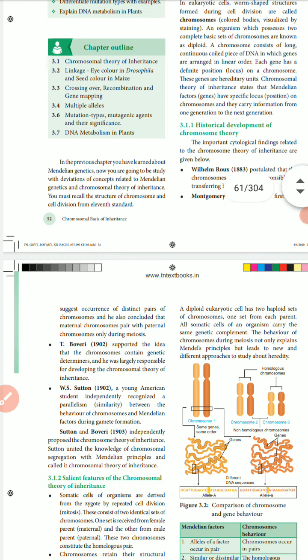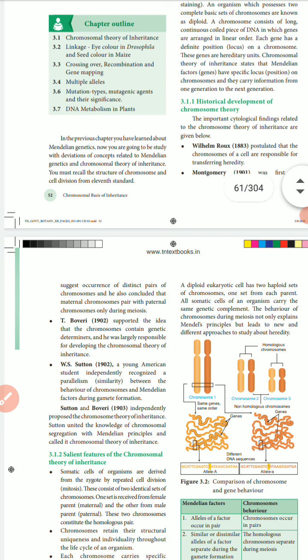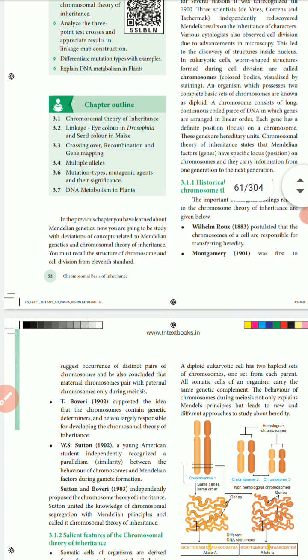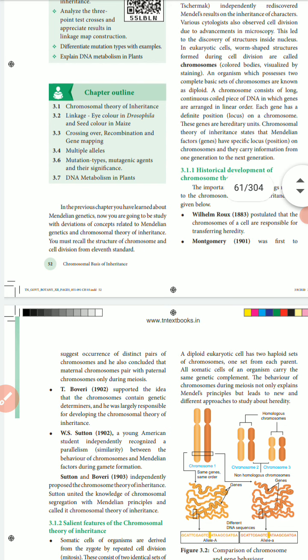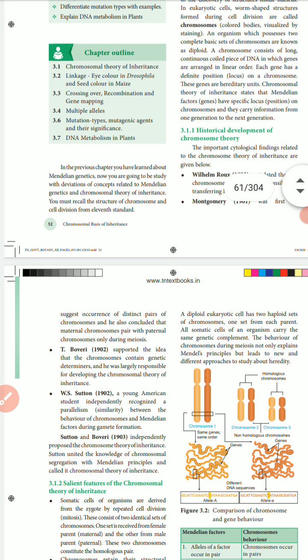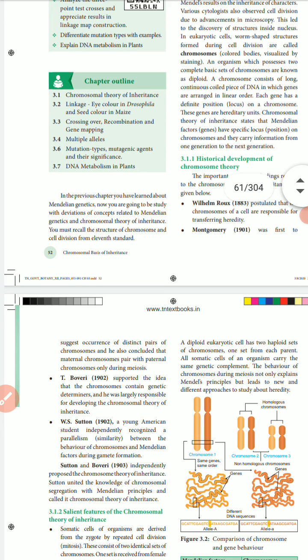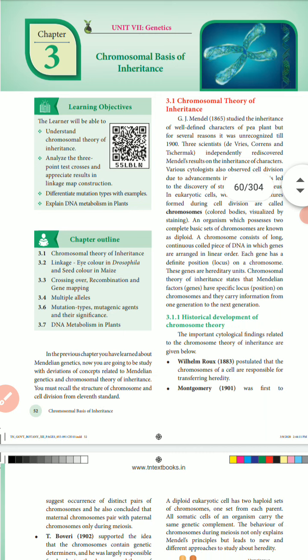Eukaryotic DNA replication, experimental evidence of DNA replication, and protein synthesis. Protein synthesis in plants, what are those? Transcription, RNA splicing in plants, translation, alternative splicing in plants, RNA editing and post-transcriptional RNA processing in plants, and jumping genes. These are all the chromosomal basis of inheritance topics. This is chapter 3. What is the chromosomal theory of inheritance?